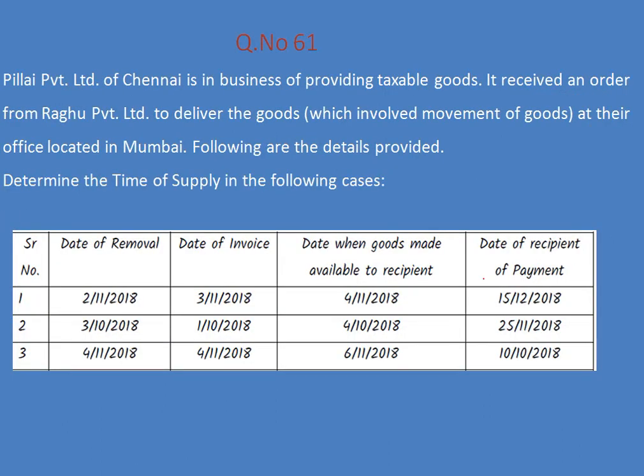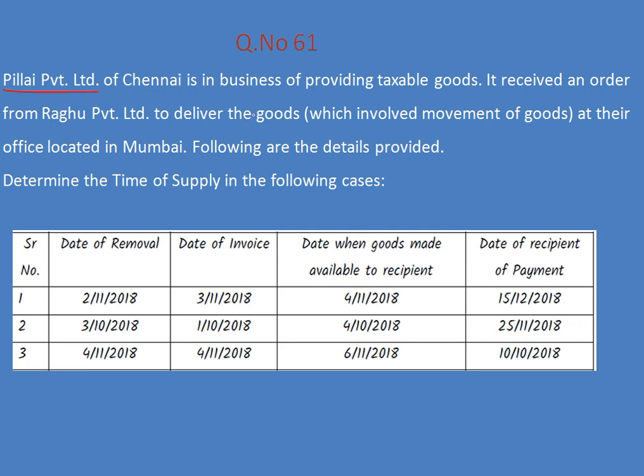Move to the next question now. Question number 61. Pillai Private Limited, Chennai is in the business of providing taxable goods. It received an order from Raghu Private Limited to deliver the goods, which involved movement of goods, that is delivery or removal of goods, at their office located in Mumbai. So this was an interstate transaction.